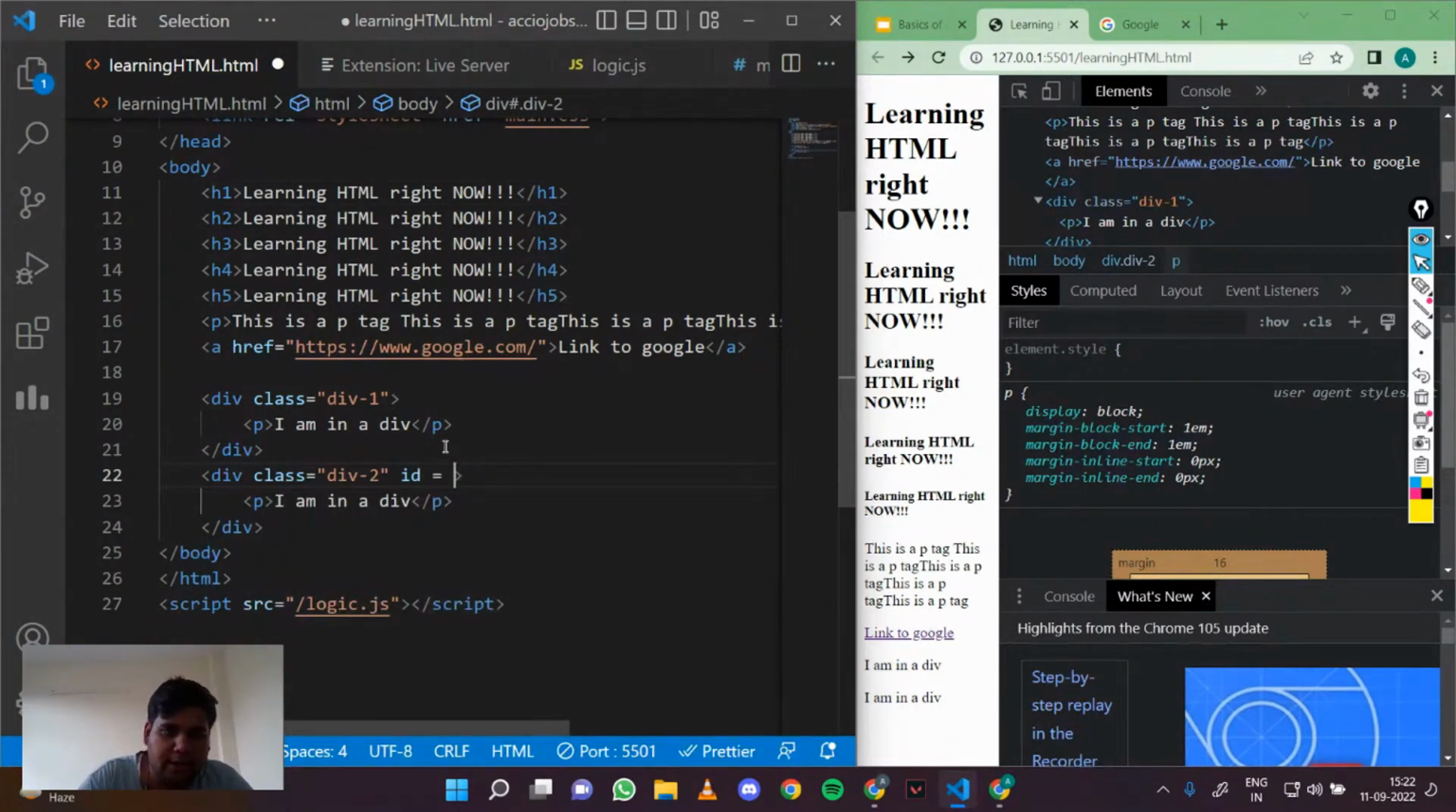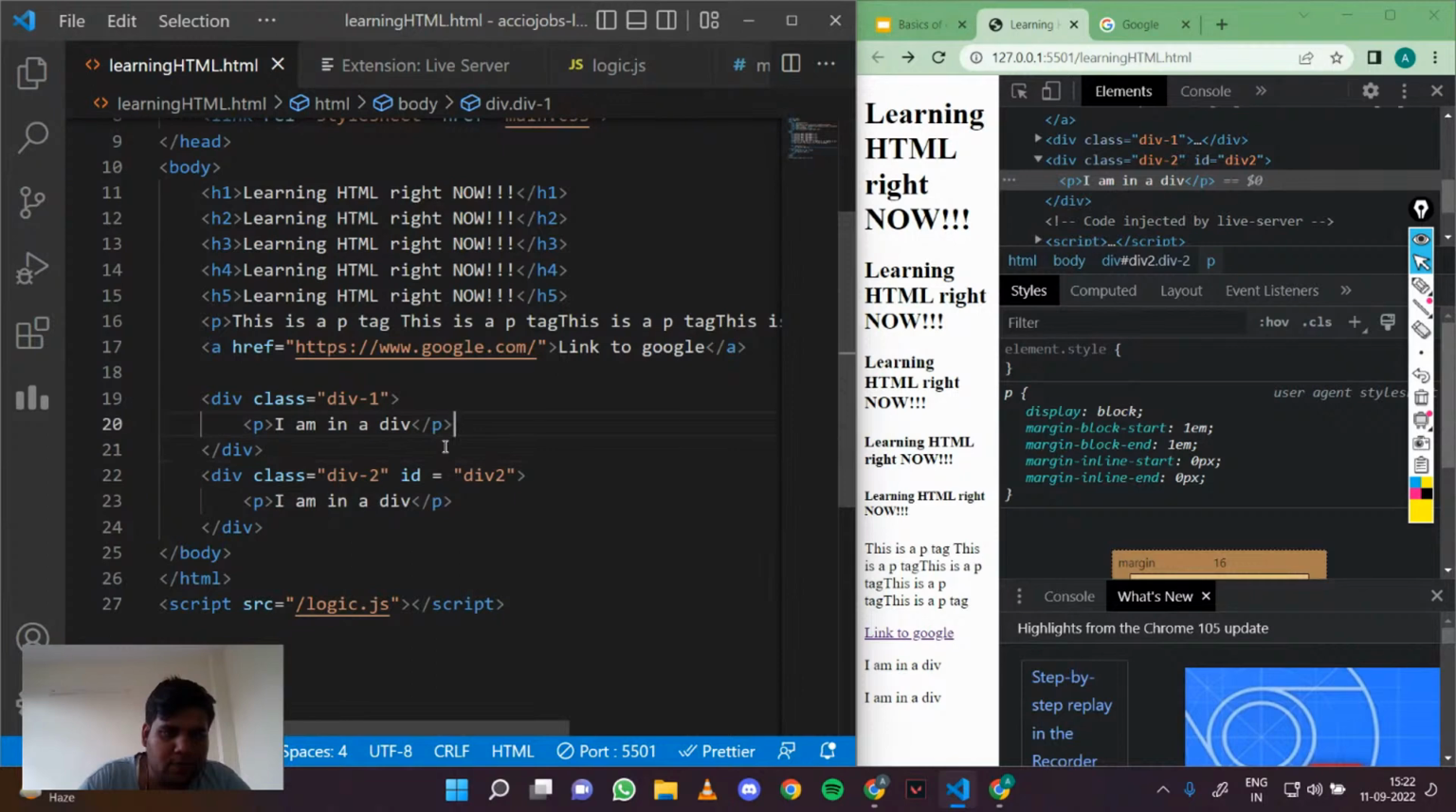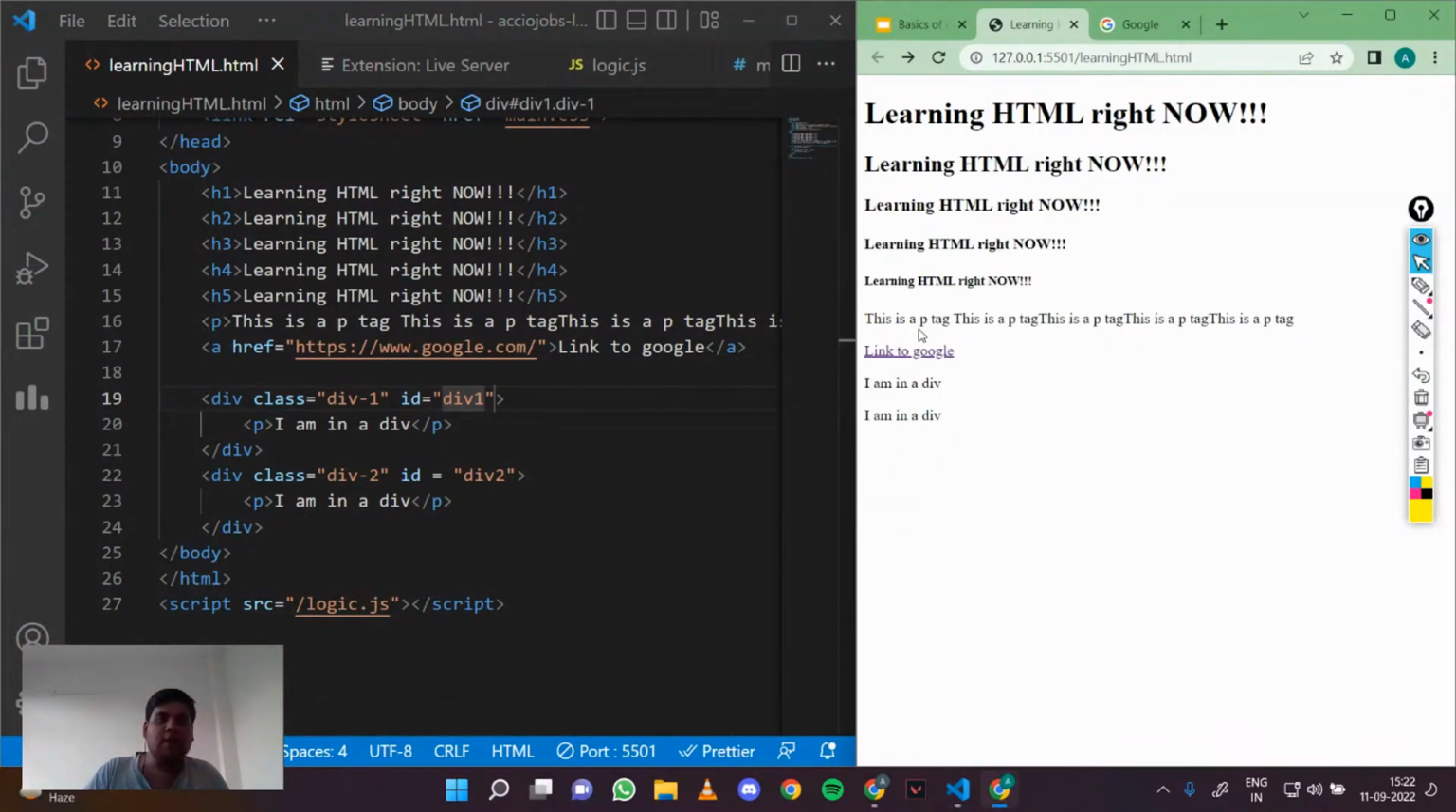So id like div 2, and id here would be div 1. The basic difference between class and ID is that a single element can have multiple classes, but it can only have one ID. Basically, ID is the unique identifier, and for class you can give as many as you like.